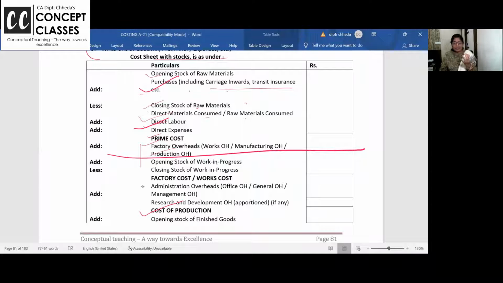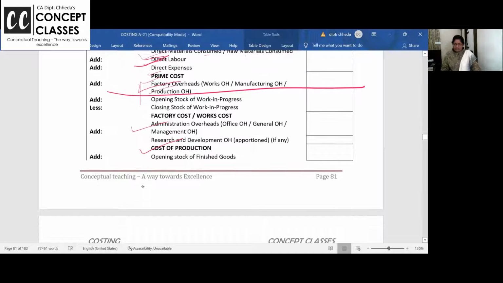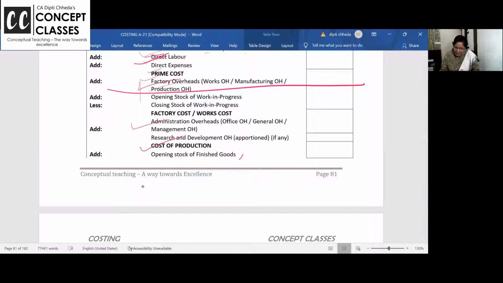So whatever unit is produced and ready, it's just ready in the factory, oil packet say. In that you have added direct expenses, factory related expense and administrative related expense also. Once you get cost of the production, finished goods are always valued at cost of the production.